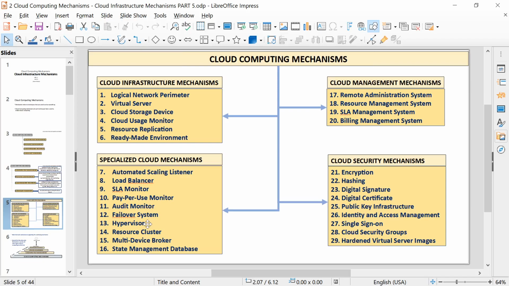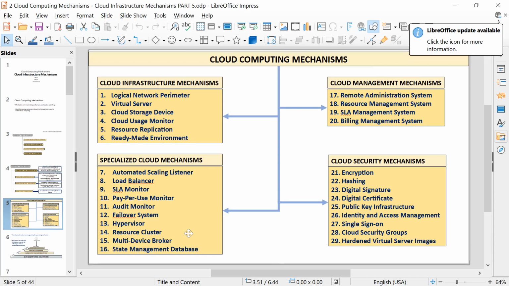Hypervisors, we studied how hypervisors manage virtual machines and how VIM manages hypervisors. We saw resource clustering, right? We saw three types of clustering: server cluster, then data cluster and database cluster.